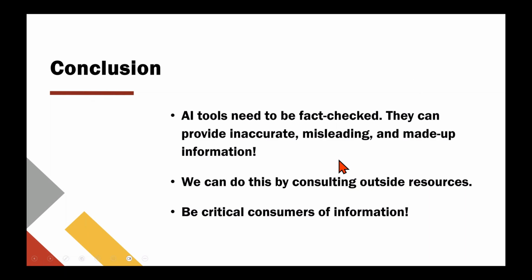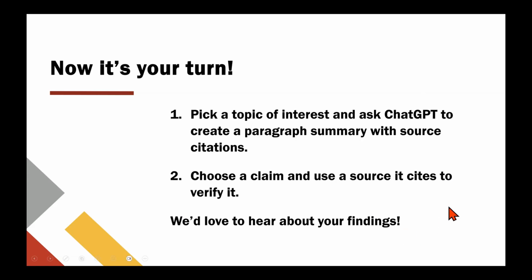In conclusion, AI tools need to be fact-checked because they can give us inaccurate, misleading, and even made-up information. We can do this by consulting outside resources. Ultimately, we want to be critical consumers of information. Now it's your turn. Pick a topic of interest and ask ChatGPT to create a paragraph summary with source citations. Choose a claim and use a source it cites to verify it. We'd love to hear about your findings.